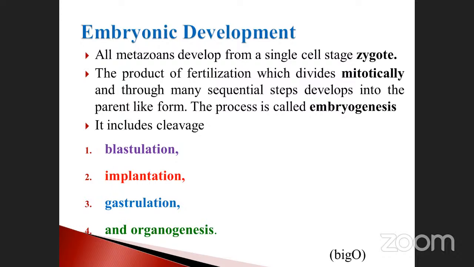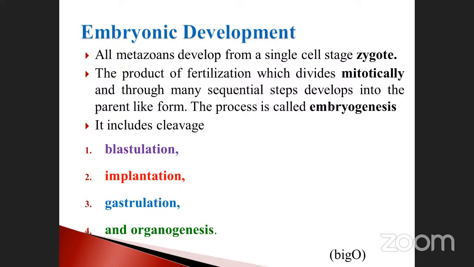That's why all the human beings arise from the single cell diploid stage zygote. Okay, the product of fertilization divides mitotically after the formation of zygote. Mitotically means, what is that meaning? Mitotically means body cell, isn't it?